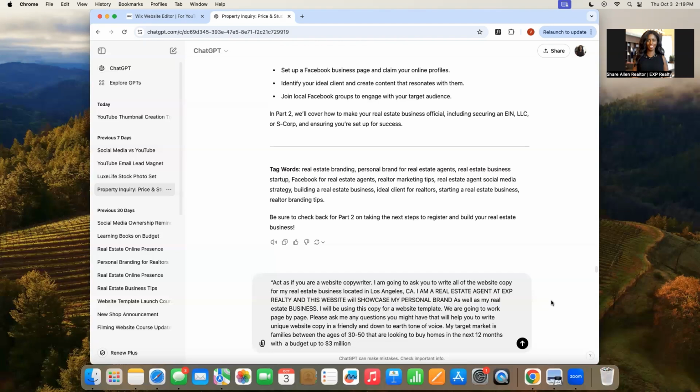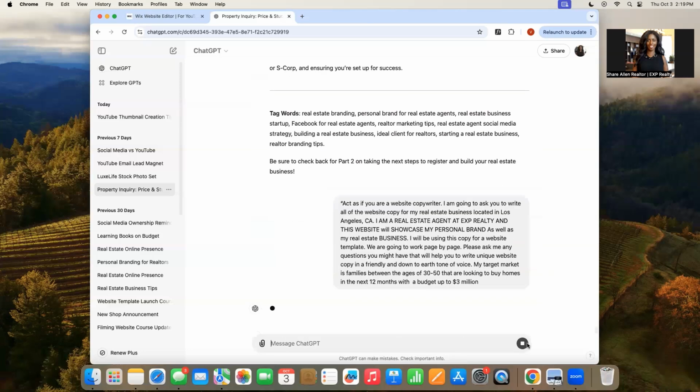Now, we're talking about Los Angeles. You're going to plug in what you have for your market and who your target audience is. Now, if you're looking for military families in a certain neighborhood or a certain area, or if you target only a certain neighborhood, or you target, I don't know, single men, single women, families, whoever you target, empty nesters, that's where you're going to plug that in. And then we're just going to wait to see what it writes.